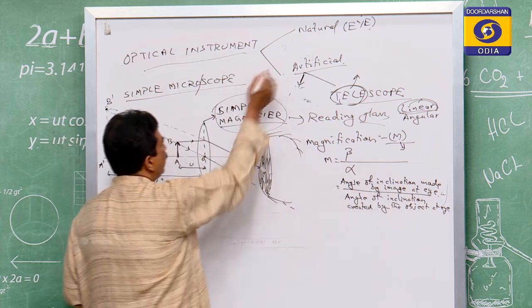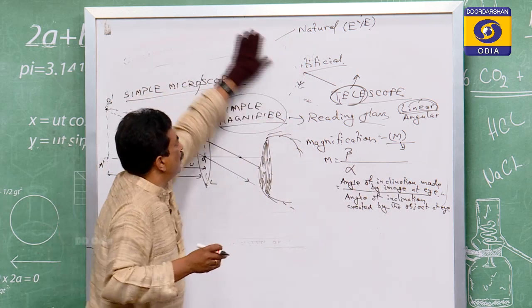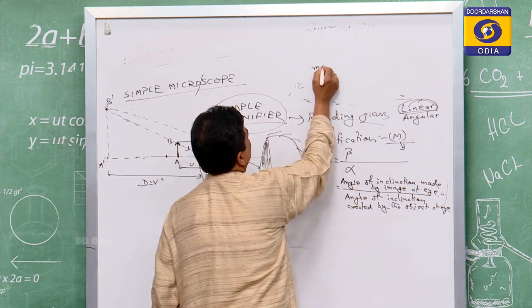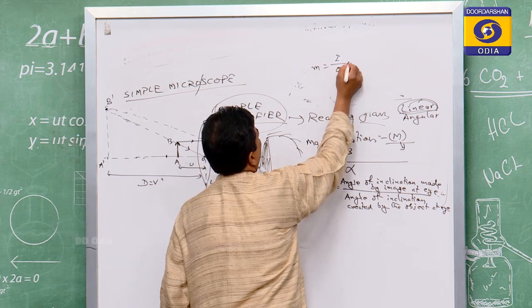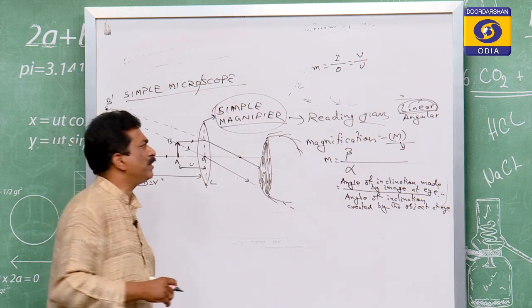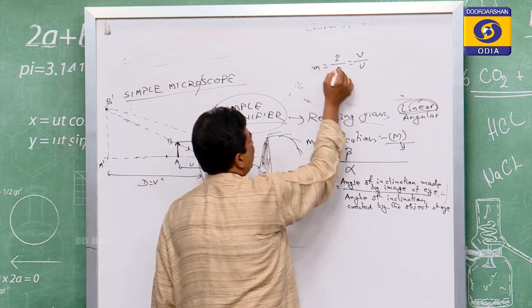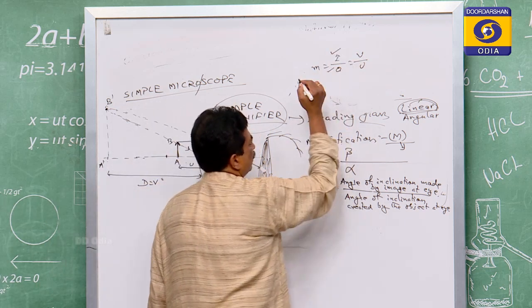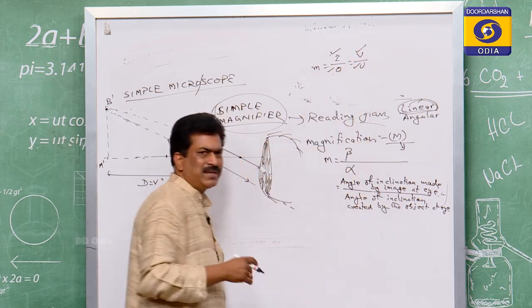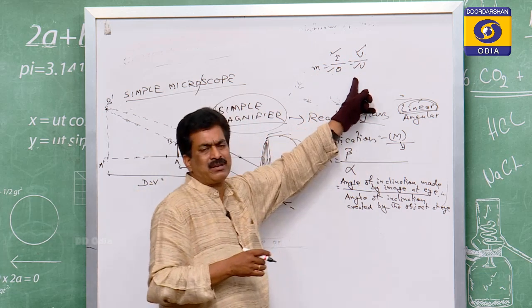For the linear magnification we have taken M equals I by O, or V by U, and then the sign will be the second factor. I means the image height, O means the object height, so image by object. This is the image distance, this is the object distance, again image by object.